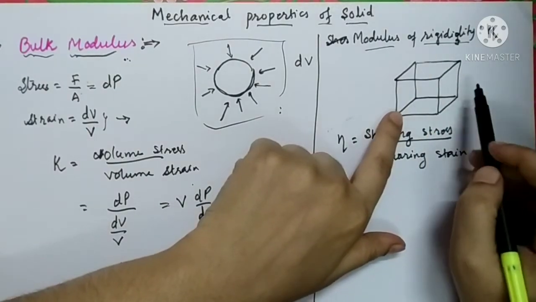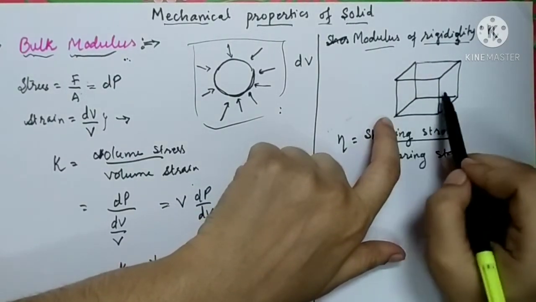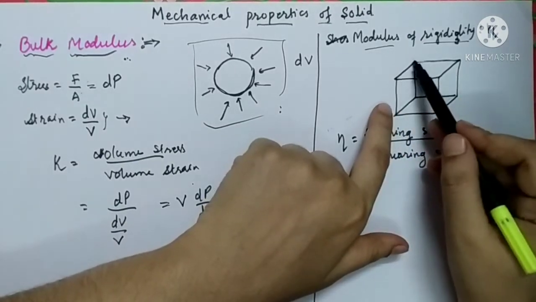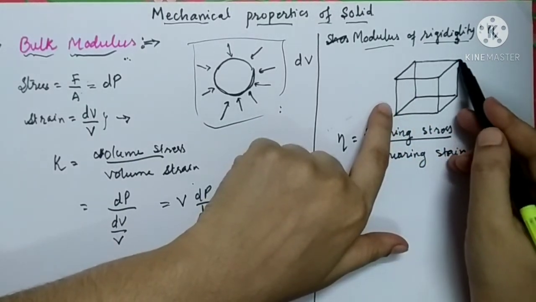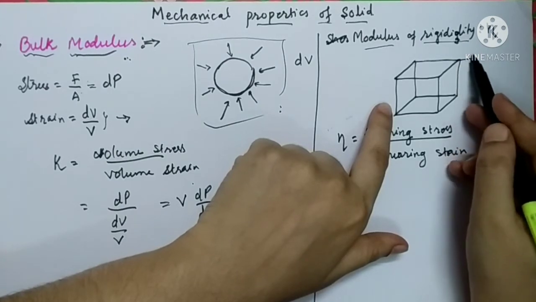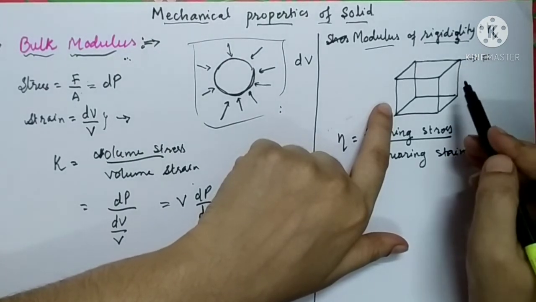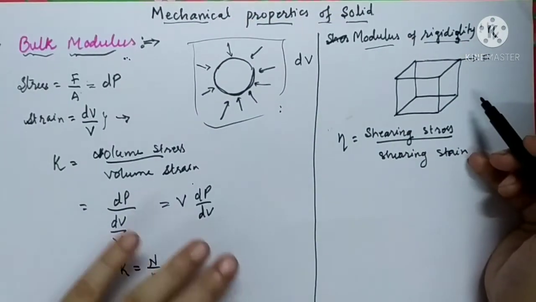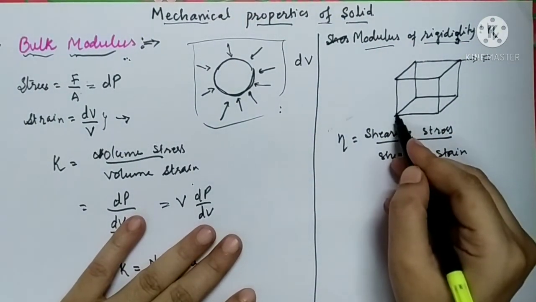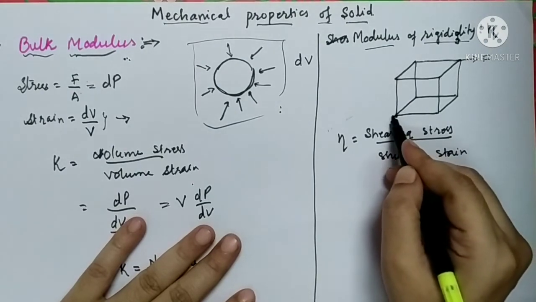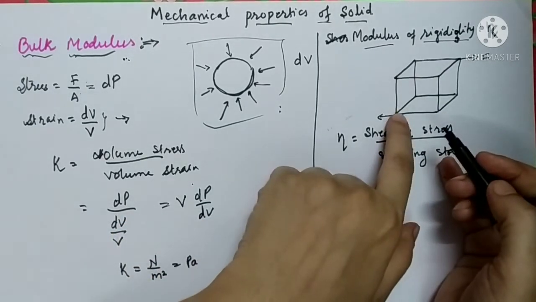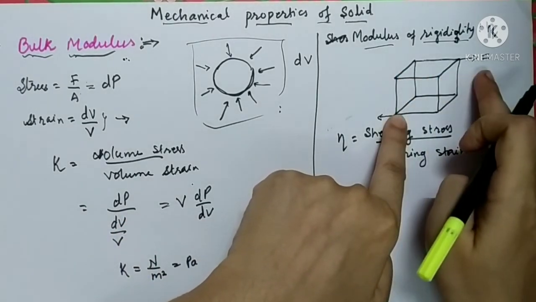For that, we will divide this cube into a number of layers. Let us apply the force in this direction to change its shape, meaning the object is being displaced like this. For that, you need to hold the lower surface of this cube. Here the forces are going to be applied in the opposite direction. This surface is to be held and the upper surface is to be displaced.